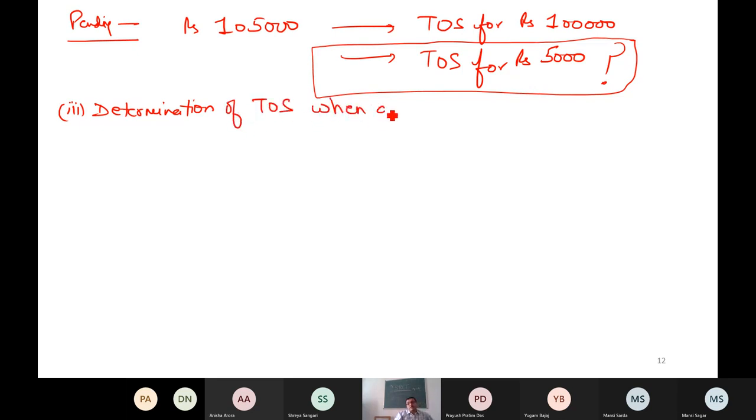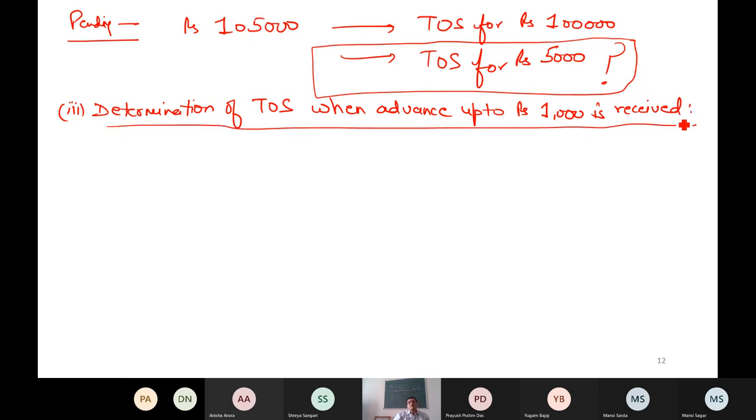When advance up to, there is a limit, up to 1,000 is received. In my case, the advance is more than 1,000, so that note will not be applicable, but you must know what this note is. What happens if advance up to 1,000 is received?